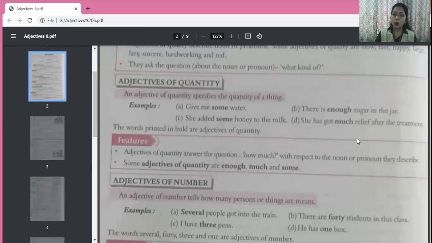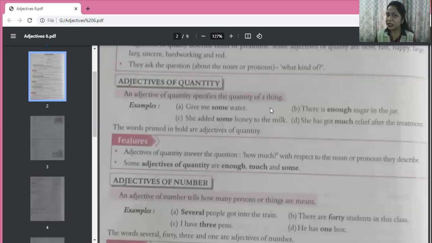Now in the same sentence, see the first sentence here, give me some water. If instead of water, I write here toffees, or I may write here pencils. Give me some pencils. Now, pencils are countable.